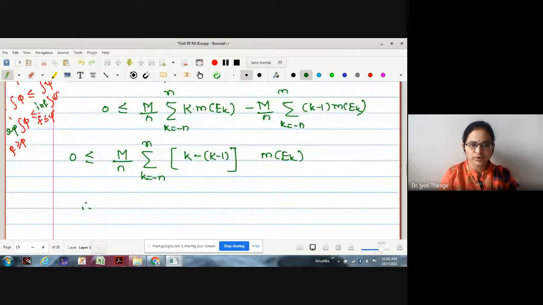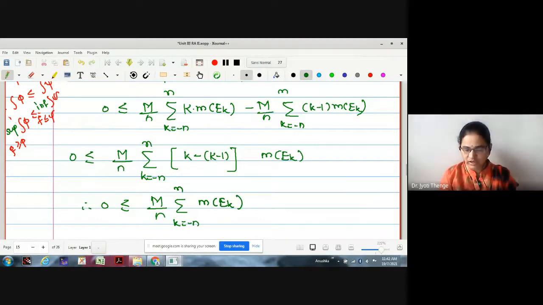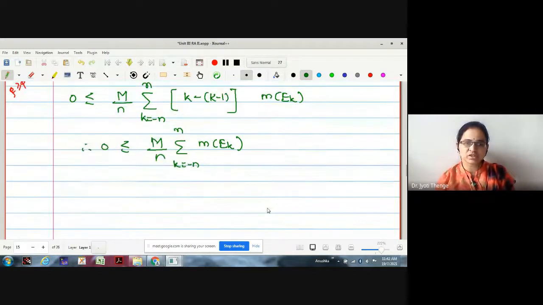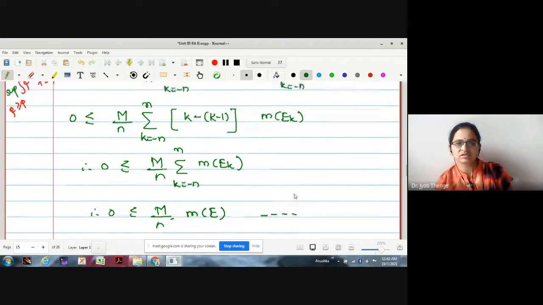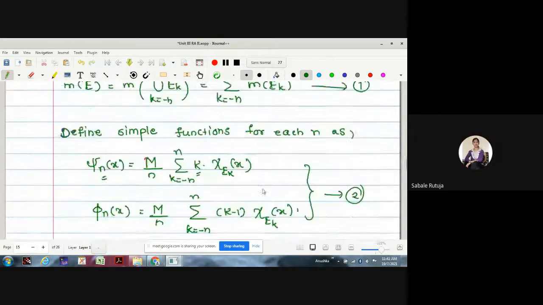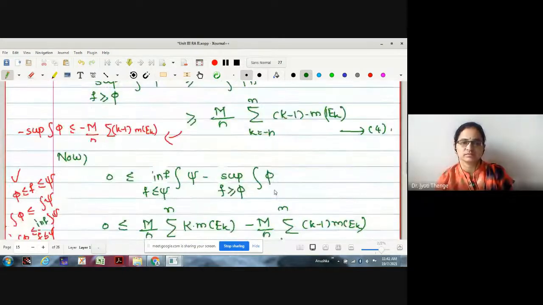Therefore, what we have proved, 0 less than or equal to M by N summation k equals minus N to plus N, and the k terms cancel leaving 1, no? Therefore, this is measure of Ek. But what is summation measure of Ek? We have written this to be measure of E. Measure of E is the sum of measure of Ek, which is 1. Good.